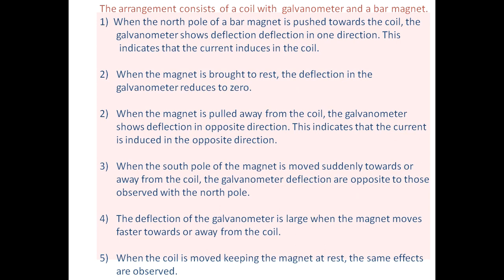So by using the first experiment we see that whenever either the coil is in motion or the magnet is in motion, only then is current present in the galvanometer. Only then is some current in the coil, and the galvanometer shows some deflection. Whenever both are at rest, there will be no current produced in it.